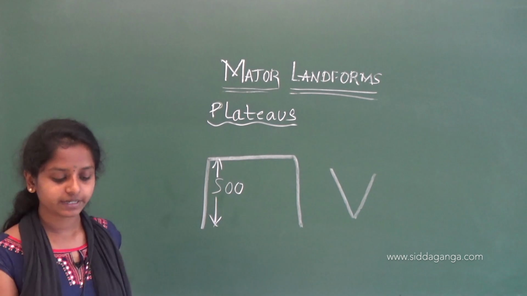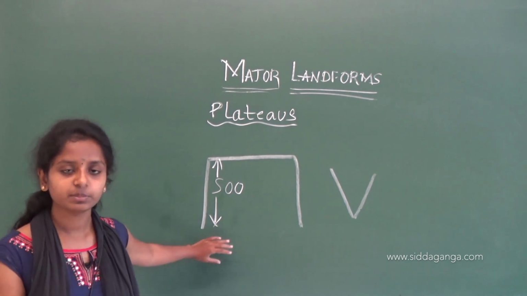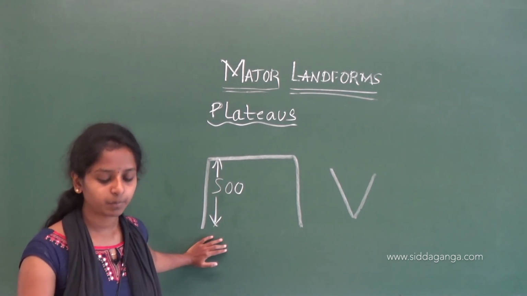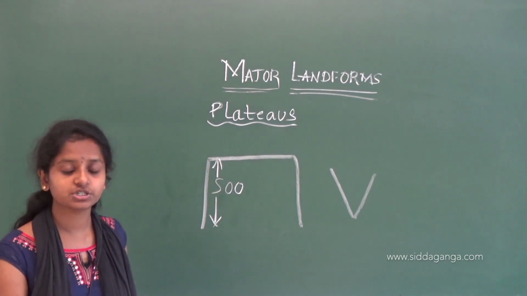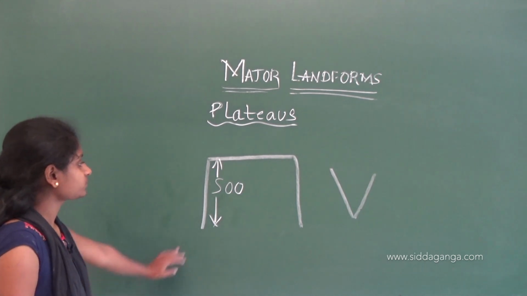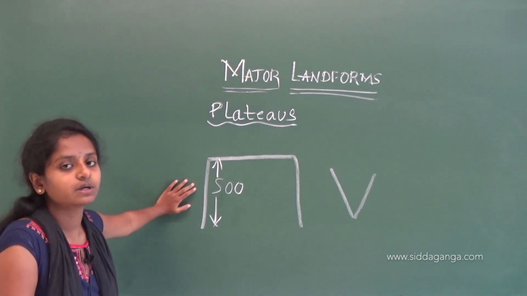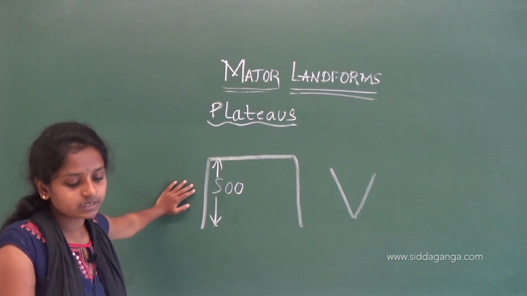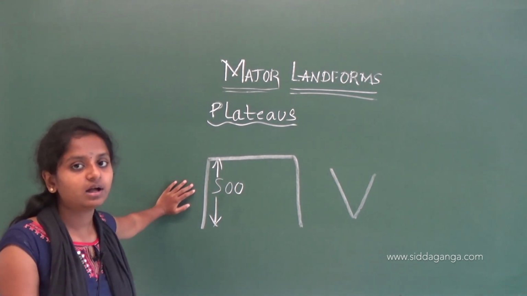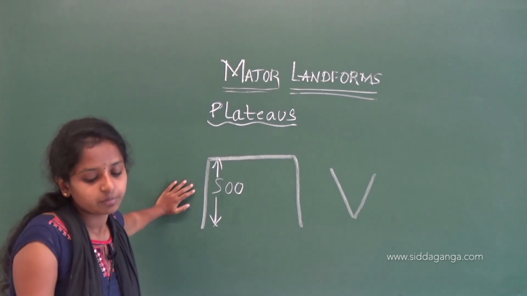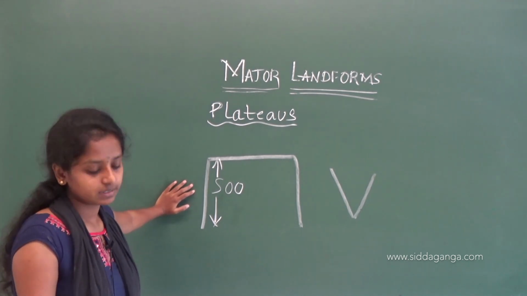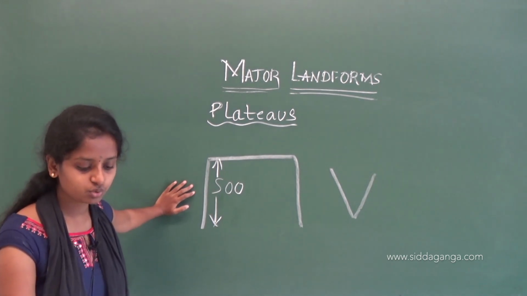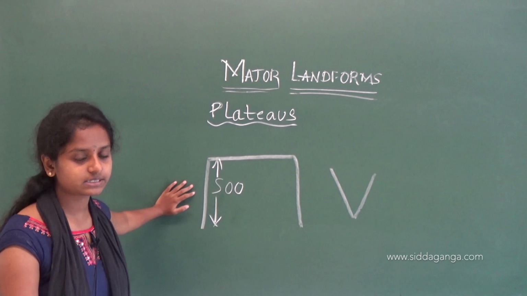Some old plateaus are rich in minerals like iron, copper, silver, gold, mica, coal and precious stones. So in some of these plateaus, we can find rich minerals like iron, gold, mica, copper, silver, etc. The waterfalls help us to produce hydroelectricity.